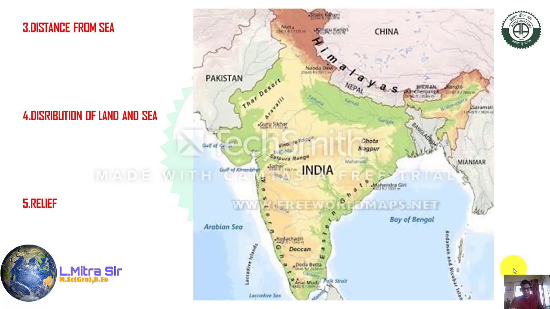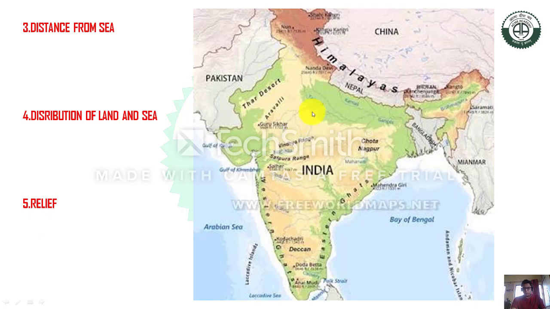Good morning, students. Previously we discussed the four factors which affect the Indian climate and monsoon. Today we are going to start the fifth. If you look at the Indian map, you can see the Western Ghat mountain in this portion, and here is the Eastern Ghat mountain. The Eastern Ghat and Western Ghat play a significant role in the variation of rainfall.